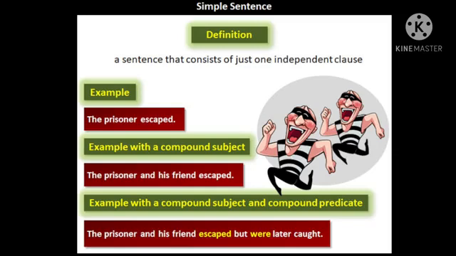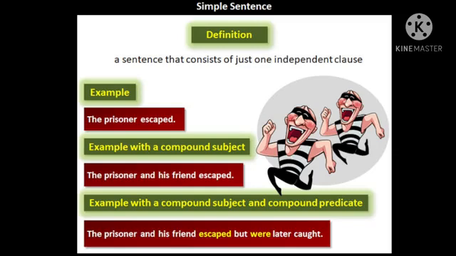Then in the last example, you can see it is having a compound subject and a compound predicate. In the third example, the prisoner and his friend is the compound subject, and but were later caught. If the sentence is the prisoner and his friend escaped but were caught, then it cannot be a compound predicate because here I am not using the word later.